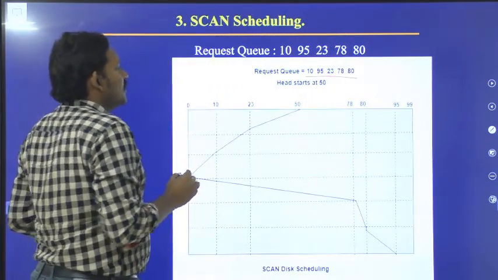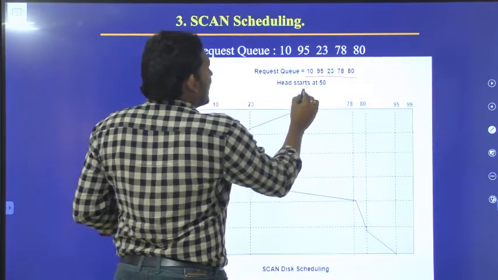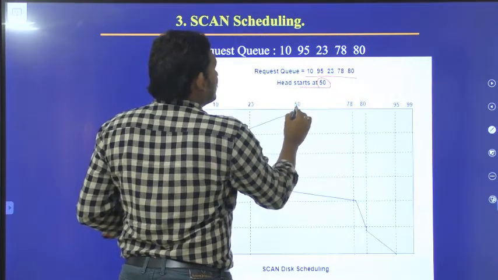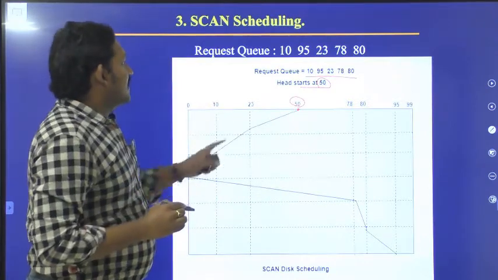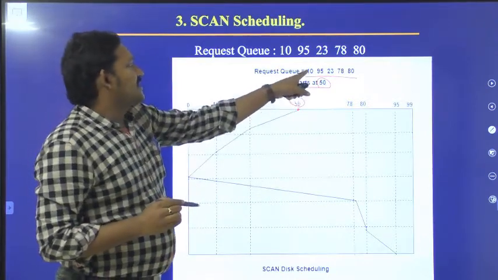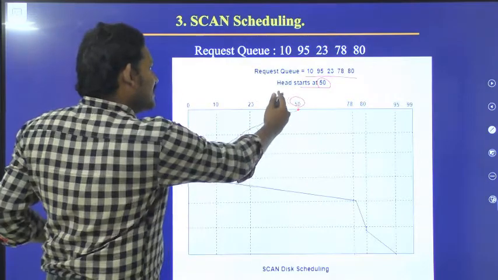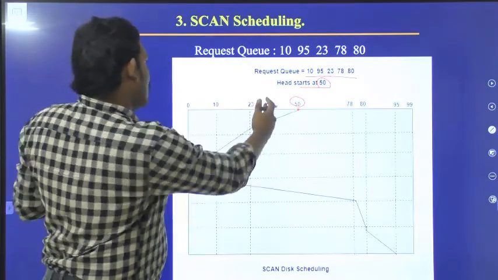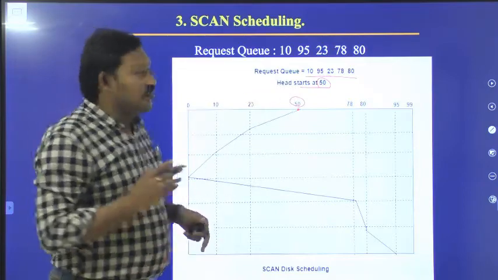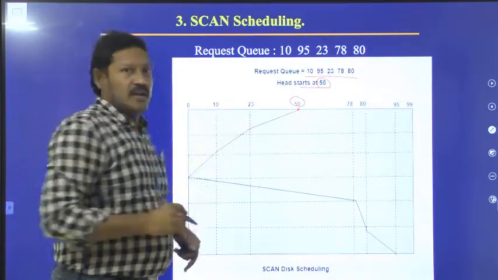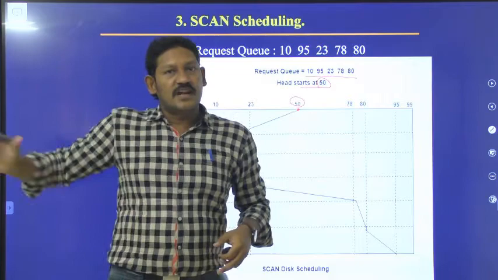So here what we do is, see, the header starts at 50. First, the first request is 10, which means it is moving towards its left. If you see now, it is moving towards the left. As far as 50 is concerned, it is moving towards its right.